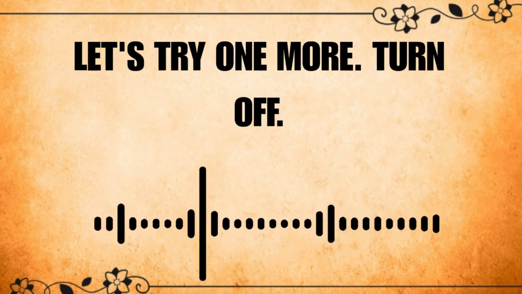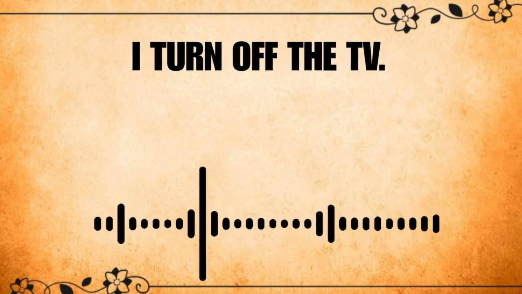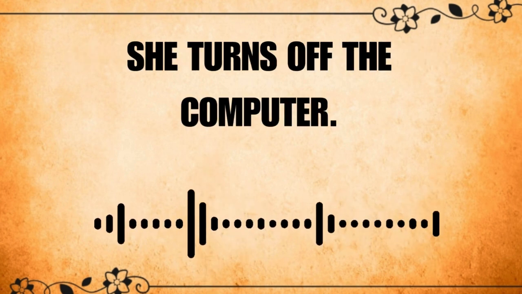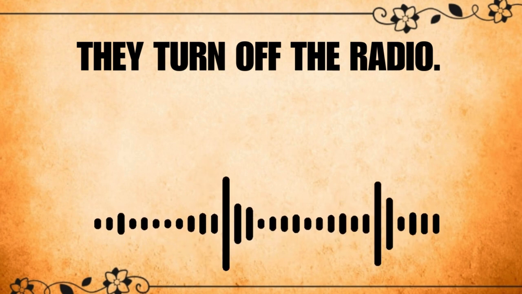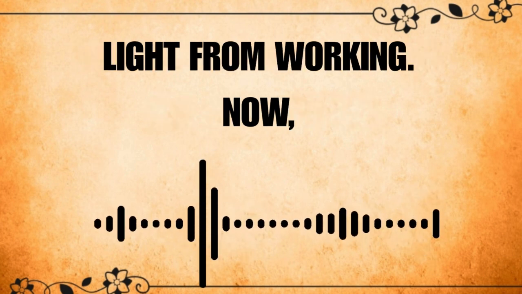Let's try one more. Turn off. Turn off means to stop something like a light or a machine. I turn off the TV. She turns off the computer. They turn off the radio. Turn off means you stop the machine or light from working.